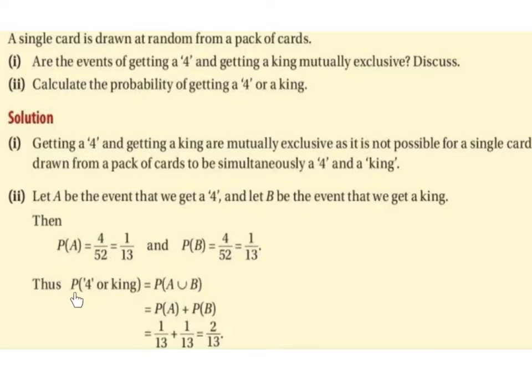Thus, the probability of a 4 or a king, where or means add, is actually the probability of A union B, and the probability of A union B is the probability of A plus the probability of B. The probability of A is 1/13, the probability of B is 1/13, and 1/13 plus 1/13 is 2/13.